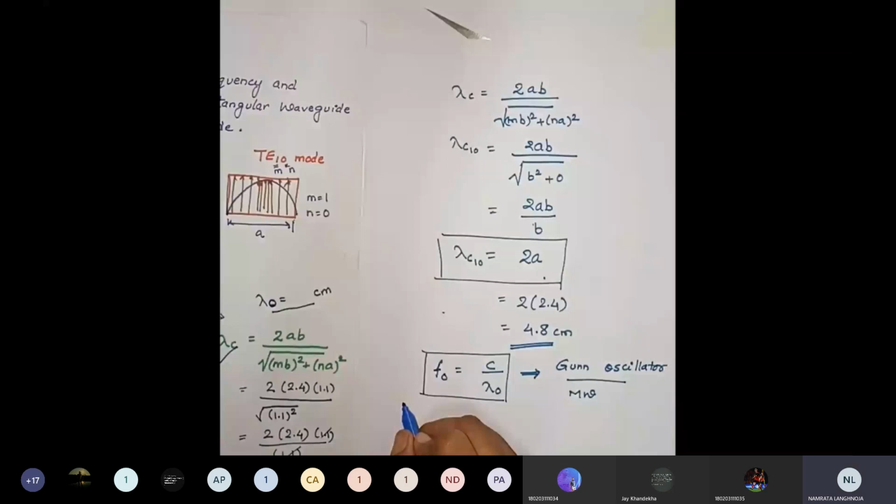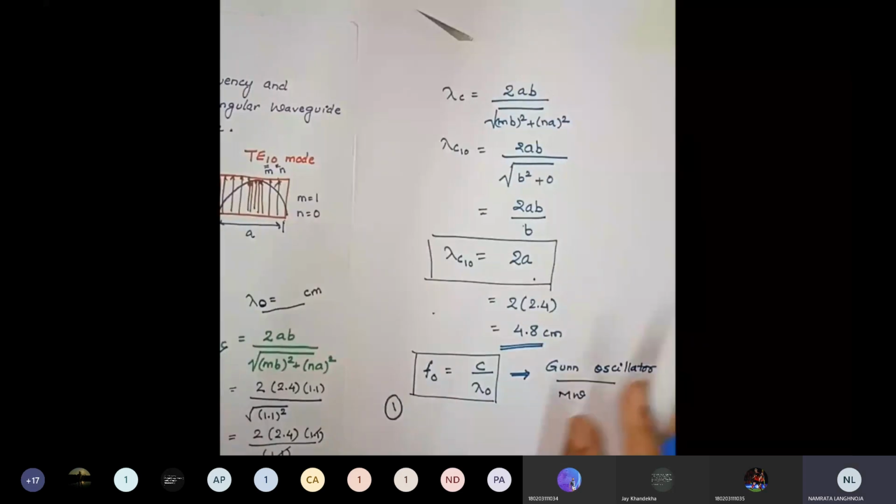Before going to the second method, calculate the frequency in your notebook.